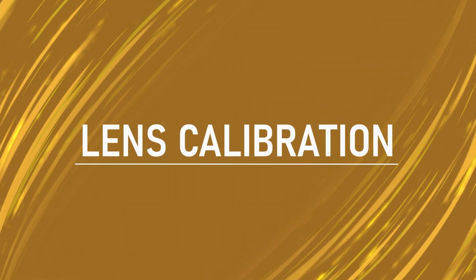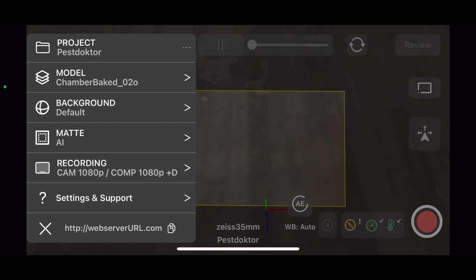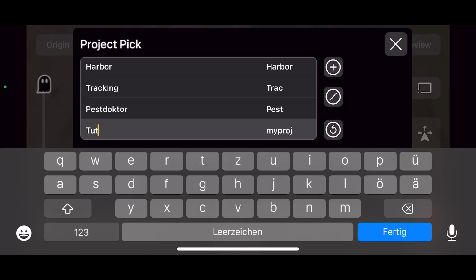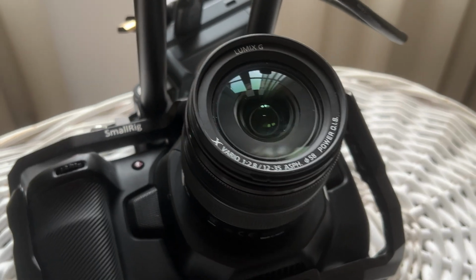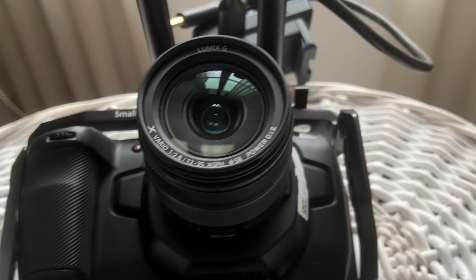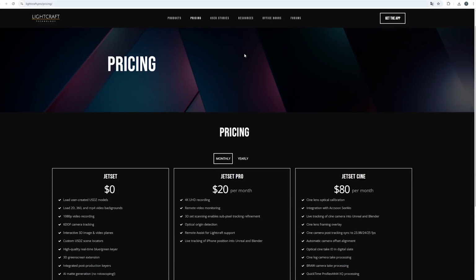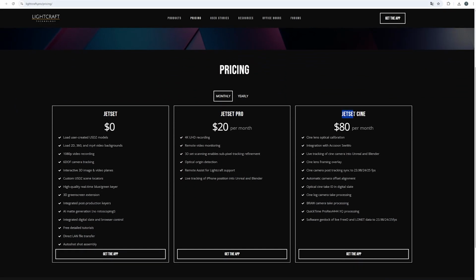Pretty important. Now it's time for the lens calibration. Therefore, we can go into the Jetset app and create a new project, which we will call Tutorial. And then it's time to tell the app which lens we will use on our production camera, in this case a Lumix 12mm. Therefore we will need the scene calibration to tell the app that we are using a Lumix 12mm. And we can use this feature in the Jetset Scene package, which comes for free for the first month. After that you will pay $80 a month, but you can cancel anytime.